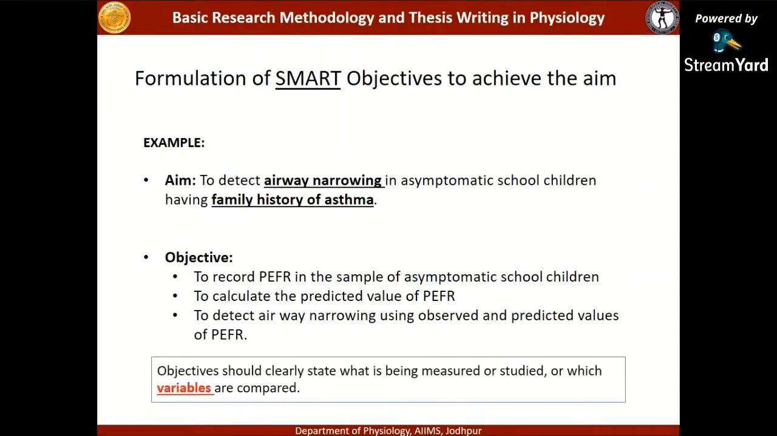Now, you should note that objectives should clearly state what is being measured or what is being studied, or which variables are being compared. So here, what you see, one has to detect the airway narrowing. This airway narrowing is the outcome of the research. It is the dependent variable. So in order to frame your objectives better, you need to understand what variables are and how they should be measured accurately to add quality to your study.